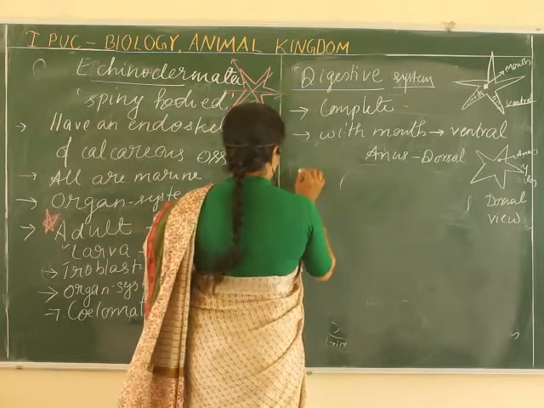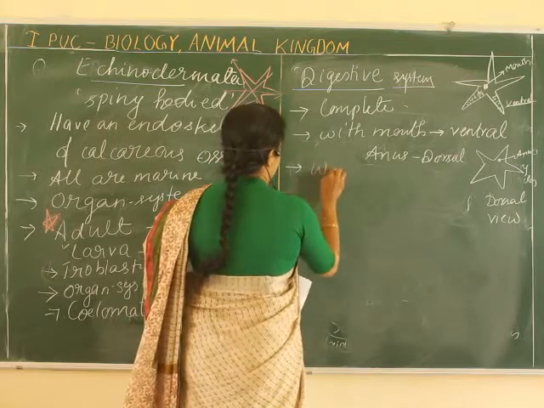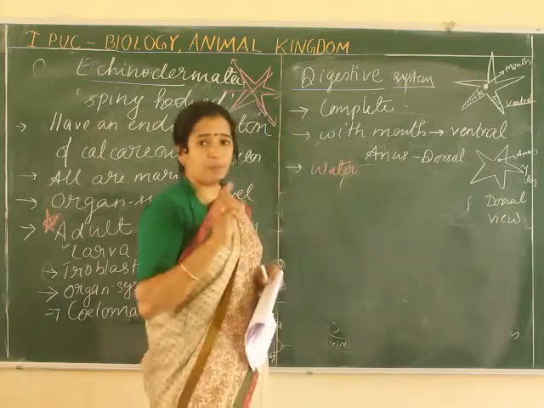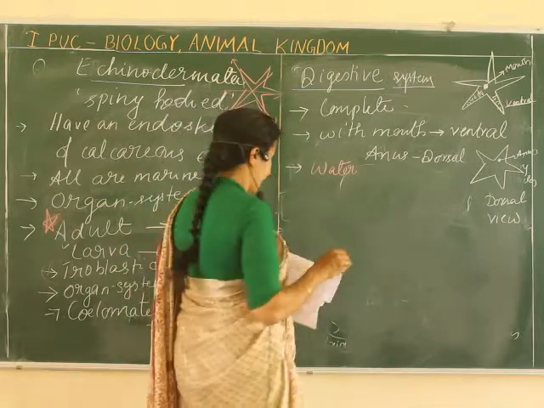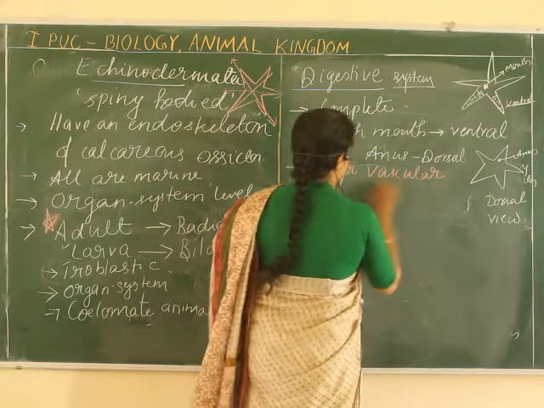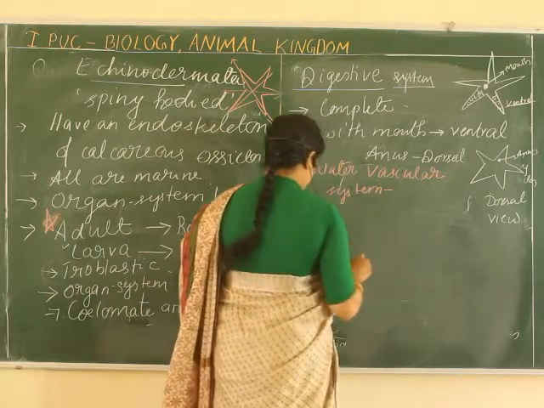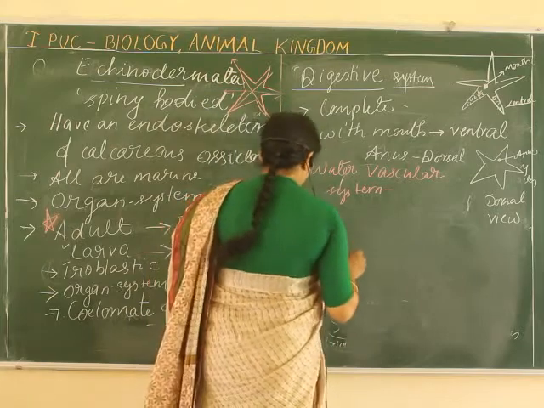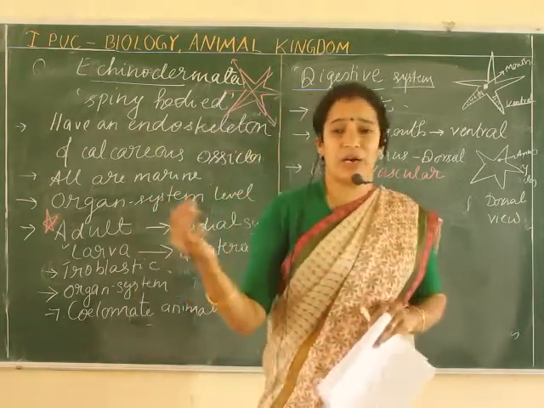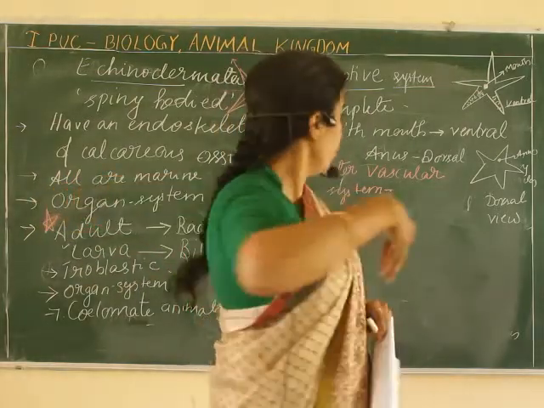Then another very distinctive feature of this phylum is the water canal system you studied in the phylum Porifera. But here it is the water vascular system. What's the function of this? Here the water vascular system means these tentacle-like structures are on which side?